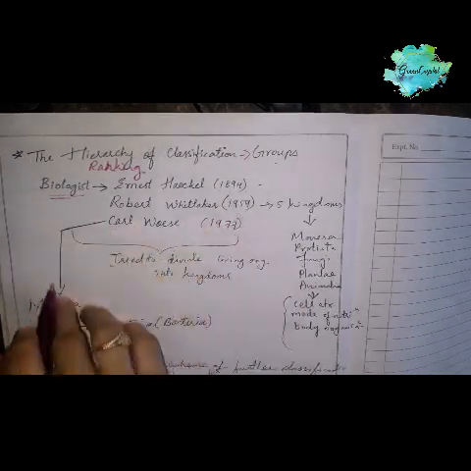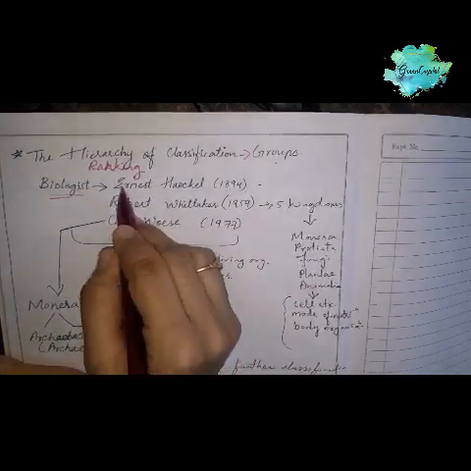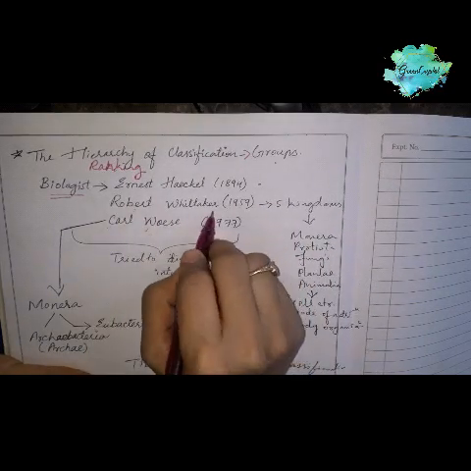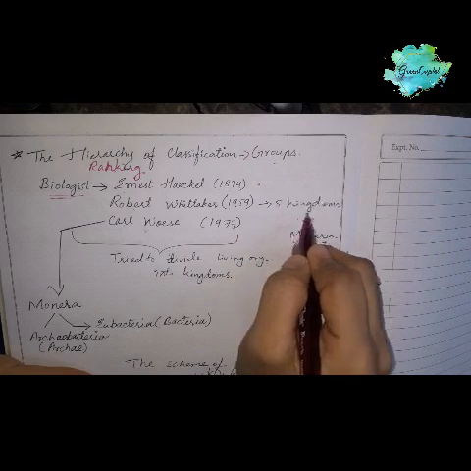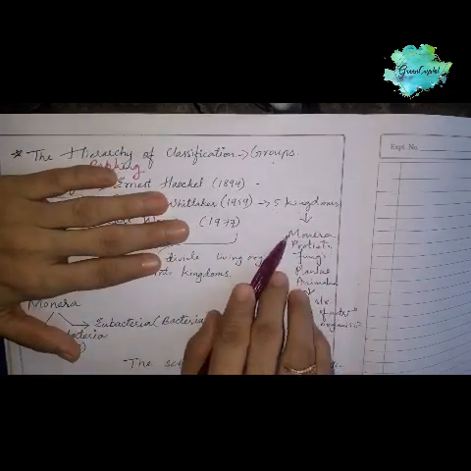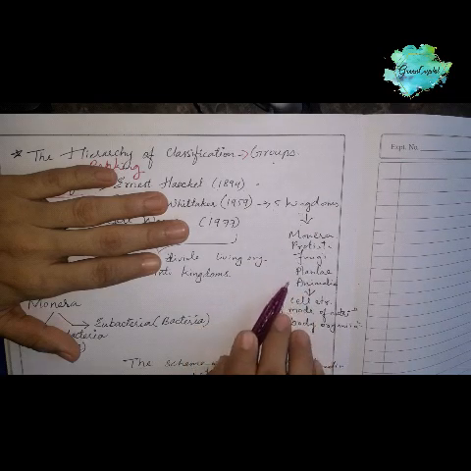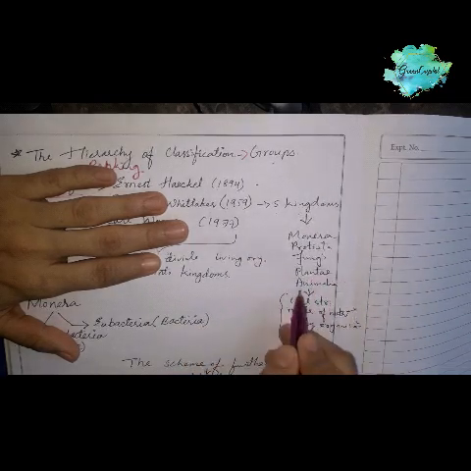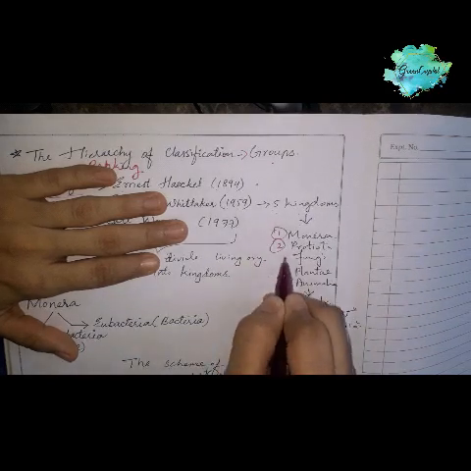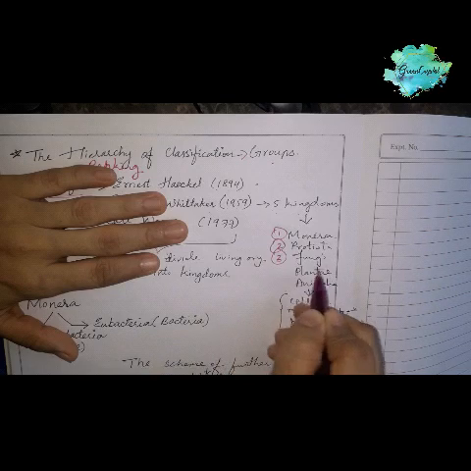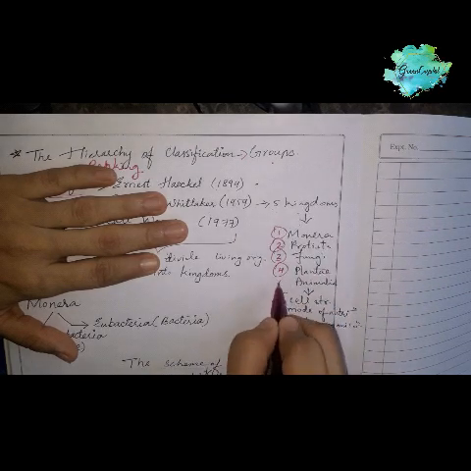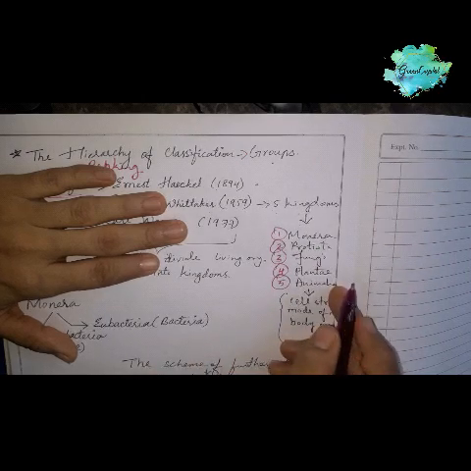Robert Whittaker proposed the 5 kingdom classification: Monera, Protista, Fungi, Plantae and Animalia.